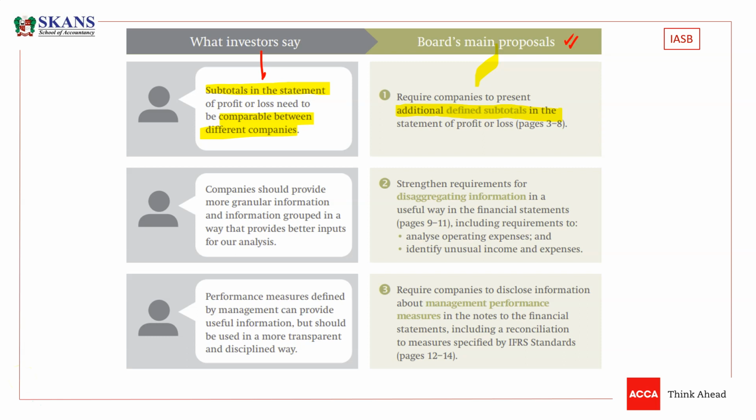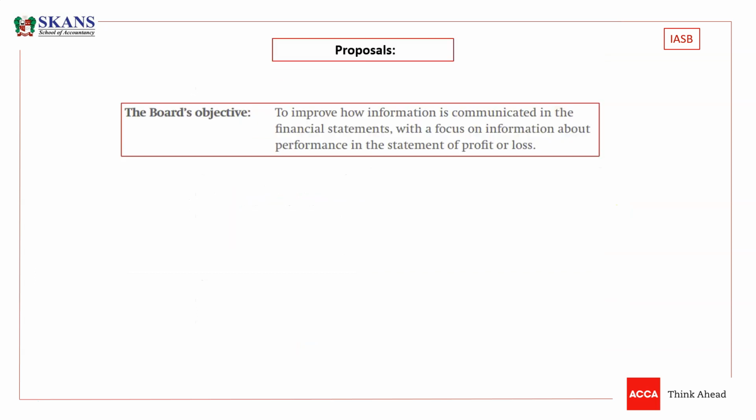Now guys, the second and third points belong to the second and third proposals that we are going to cover in the next videos. Now let's move towards, guys, what is the board's objective. So I hope we are able to understand what the objective is now.